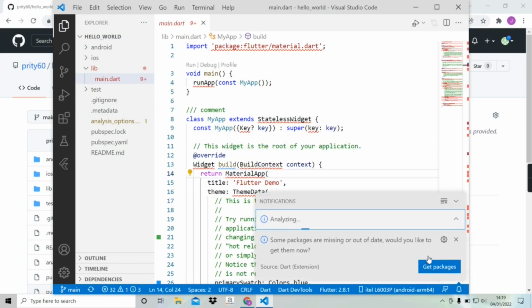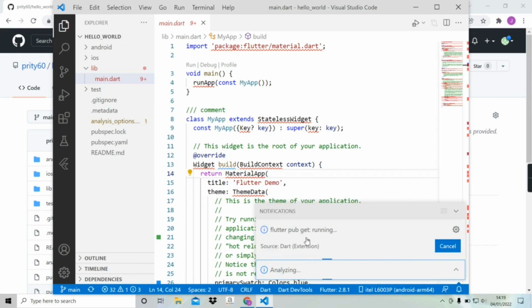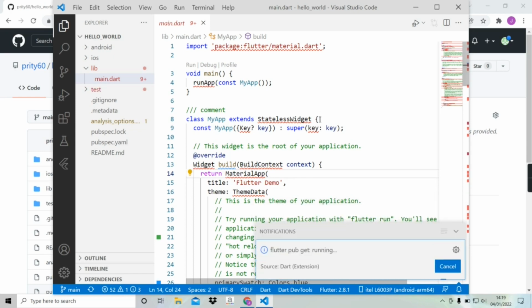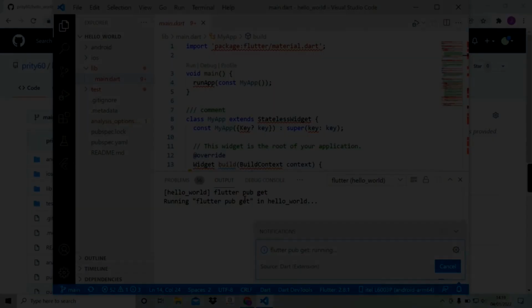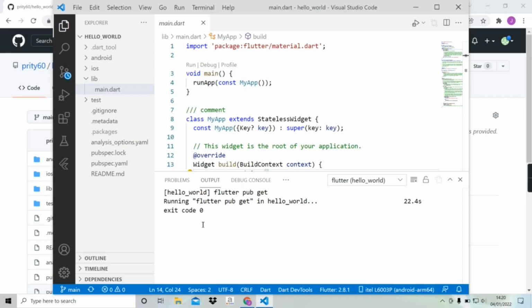To do so, I'm gonna click on Get Packages. Now the packages are being updated, we have to wait until it completes. Now we can see exit code 0. That means all packages are updated and all the errors are gone.